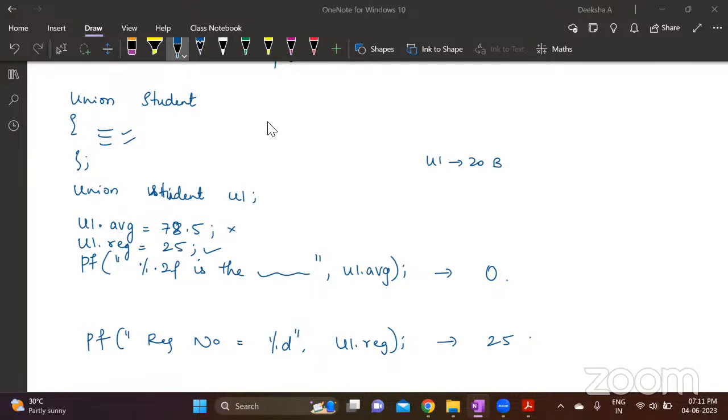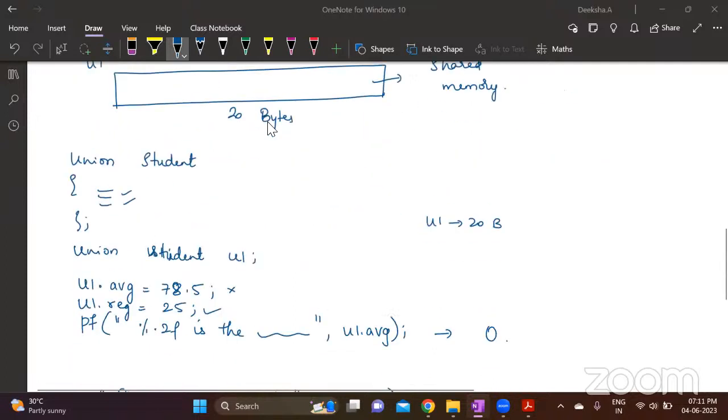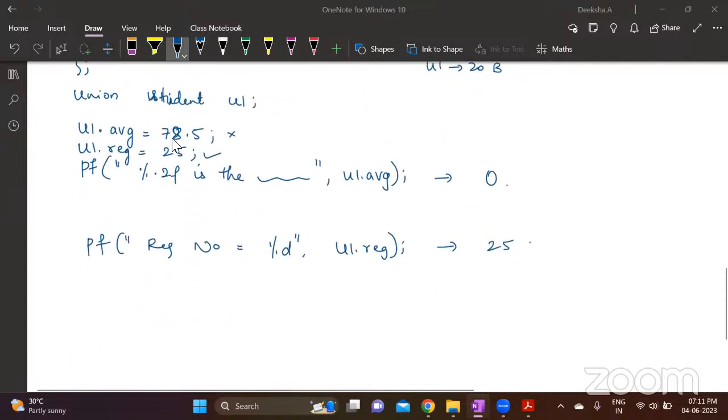If you're copying the entire structure, you will have to copy the entire 64 bytes. Now, if you need only the registration number, then only those 2 bytes are what you're copying for each and every structure element. You're not copying the entire 64 bytes of data. So that is the advantage of using union. Otherwise, for data storage, you cannot use union.